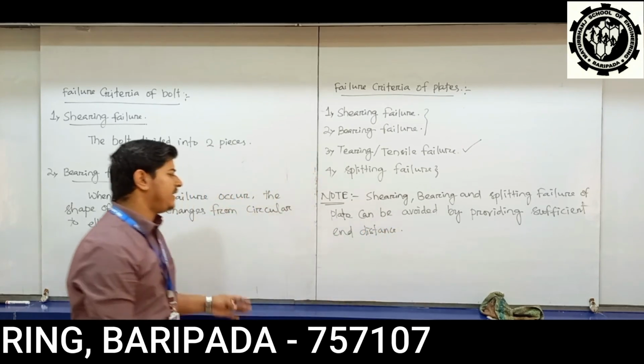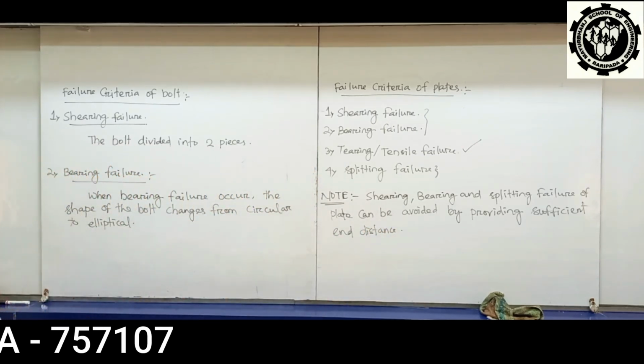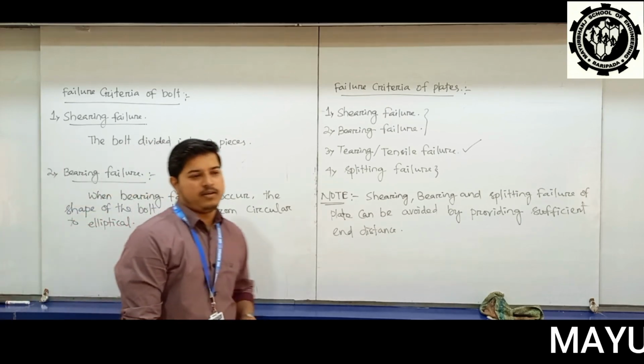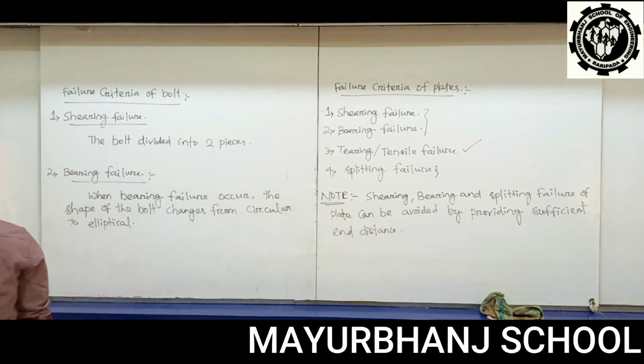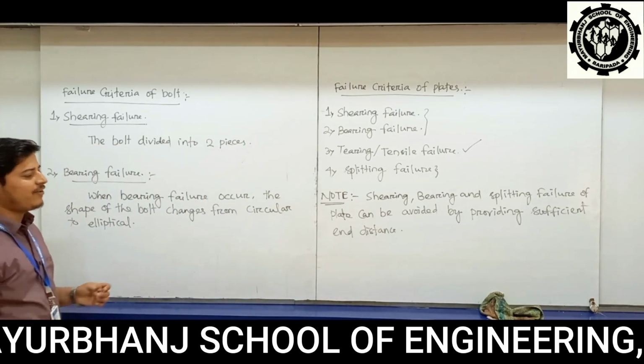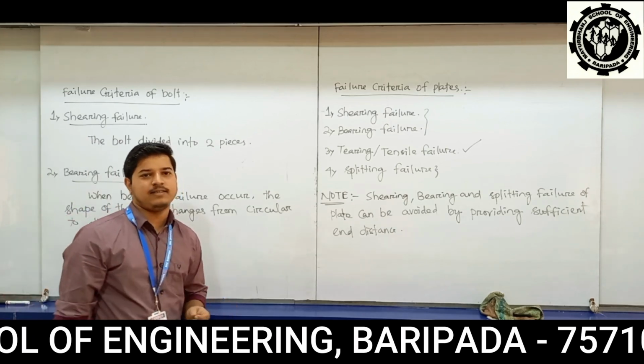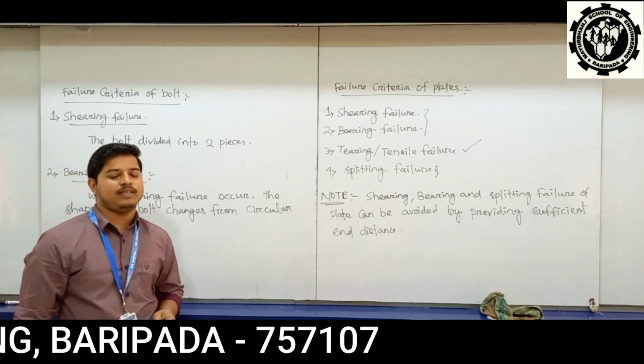Then what is end distance? What is edge distance? The terminologies used in connection and fasteners. We will discuss about the terminologies: end distance, edge distance, pitch and gauge distance in our next class.